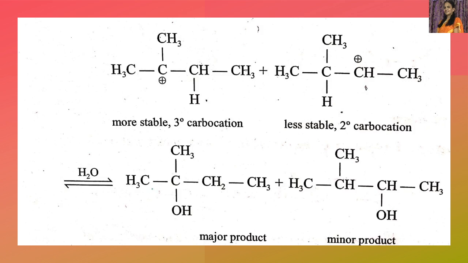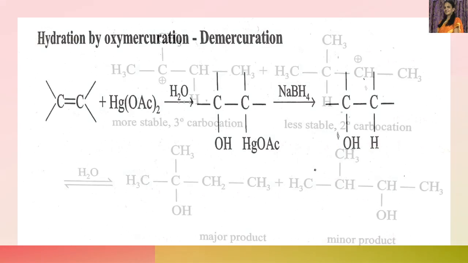And if water attacks this carbon, we will get this alcohol, that is a secondary alcohol, as a minor product. This is a tertiary alcohol. It is more stable, and this is a secondary alcohol which is less stable. That is, we mean to say that this tertiary carbocation is more stable. Therefore, the tertiary alcohol is more easily formed when compared to this. So this is based on Markovnikov's rule.